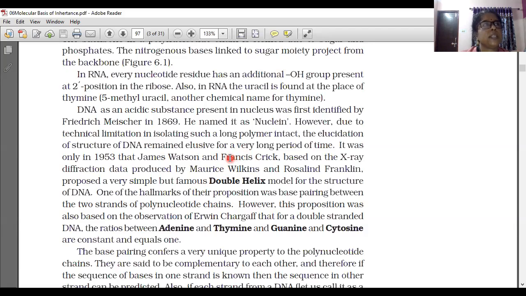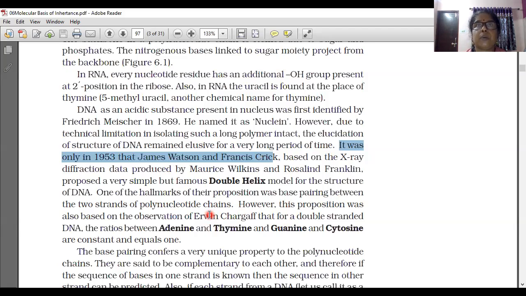The structure of DNA was not known to scientists because its separation was so difficult at that time. It was only in 1953 that James Watson and Francis Crick, based on the X-ray diffraction data produced by Maurice Wilkins and Rosalind Franklin, proposed a very simple but famous double helix structure for DNA.